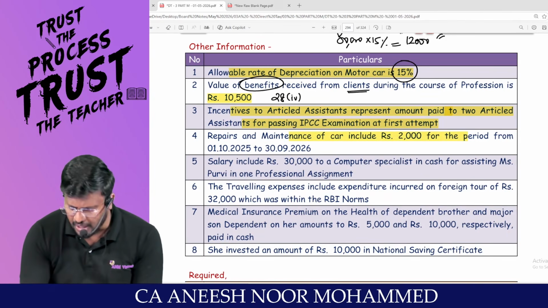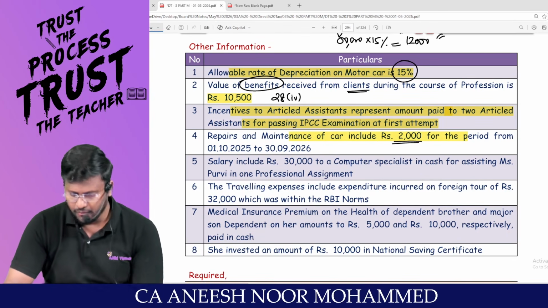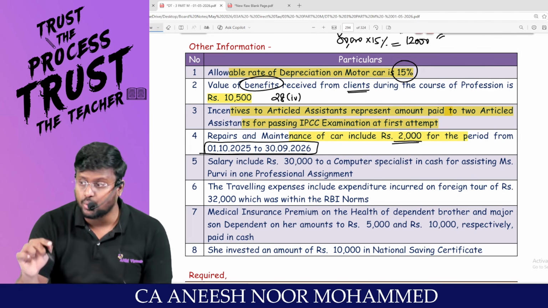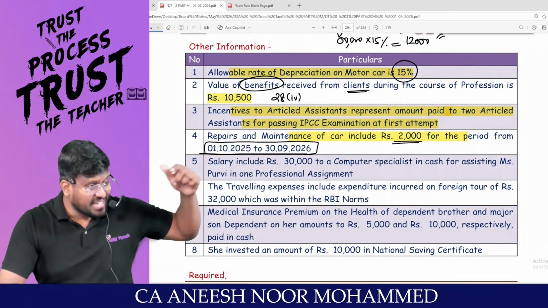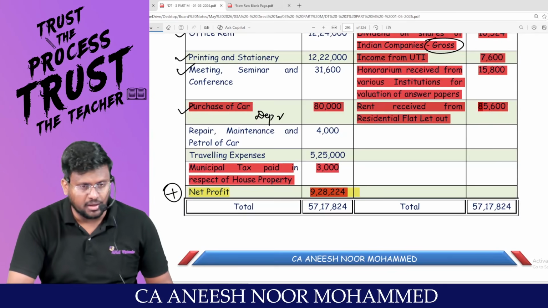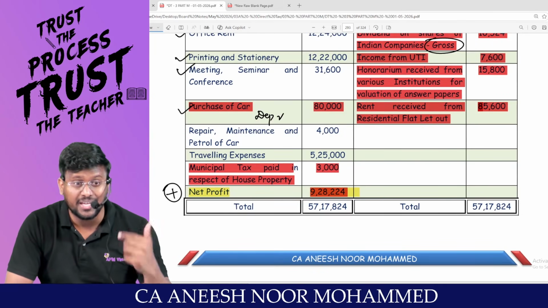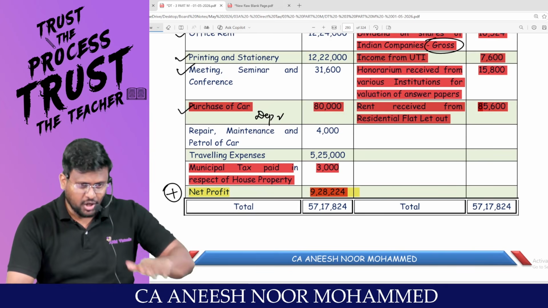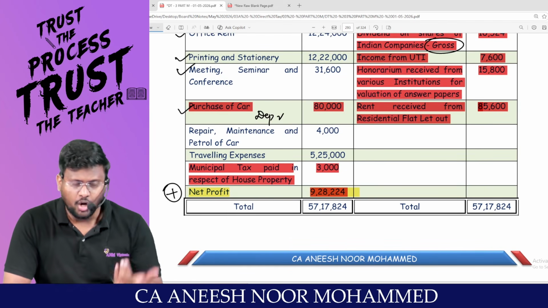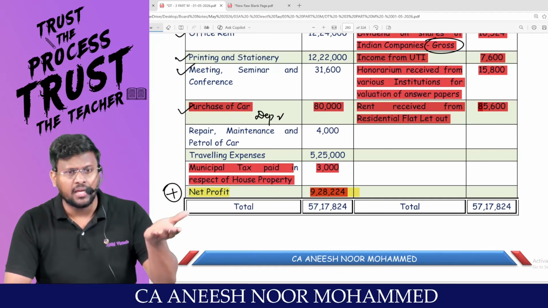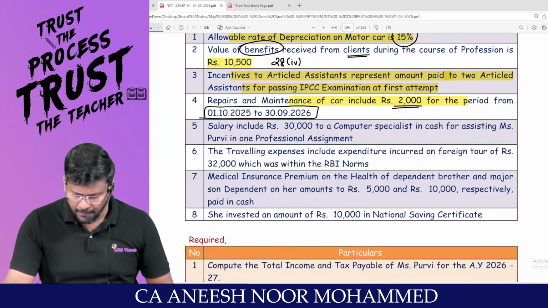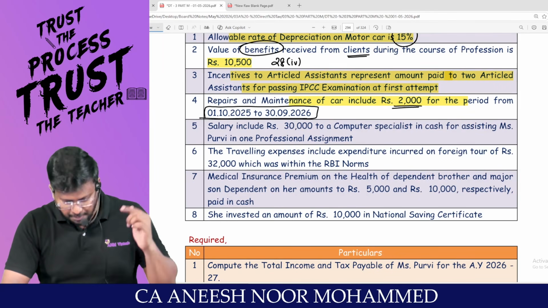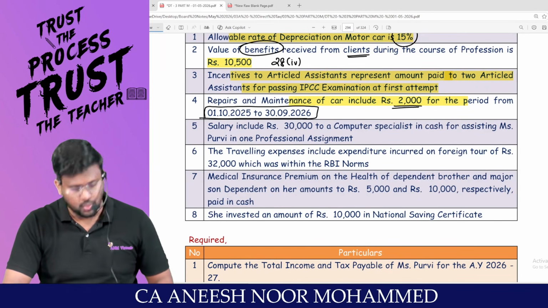Repair and maintenance of car includes 2,000 for the period from 1/10/2025 to 30/9/2026. Even the next year's expense has been debited to P&L. No problem, since we are following cash basis. Because in the next year, the expense will not be booked, automatically next year's net profit will be high and we will pay more tax. Are you all really with me? And this is not payable. This is paid. Since it is paid, it is allowed, my dear lovable students.